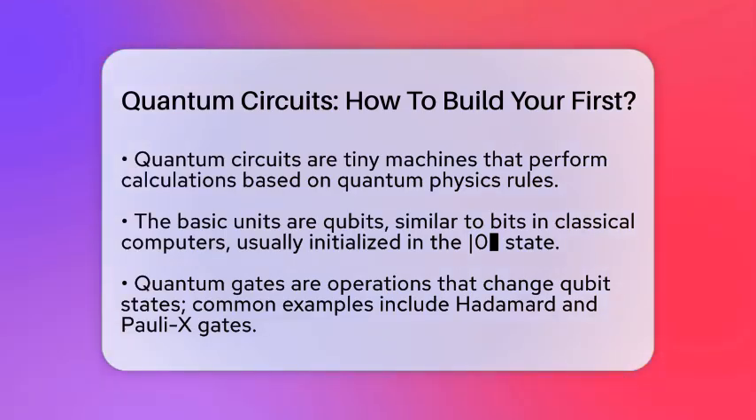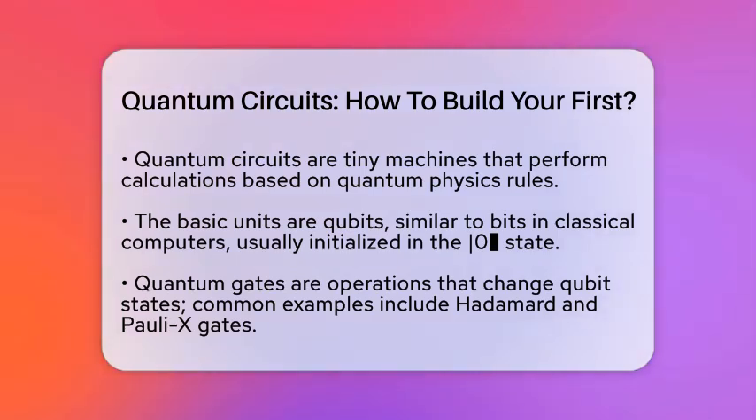First, you start with qubits, which are the basic units of quantum information. Think of them as the quantum version of bits in regular computers. Usually, you initialize your qubits in the state called 0, which is like turning on a light switch.